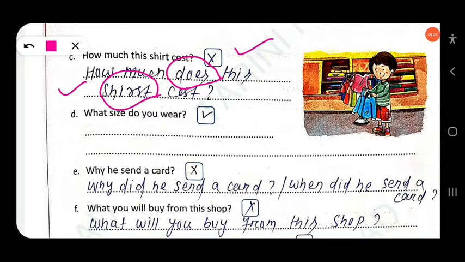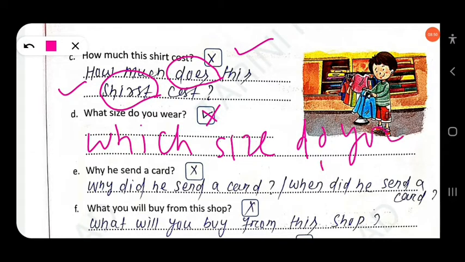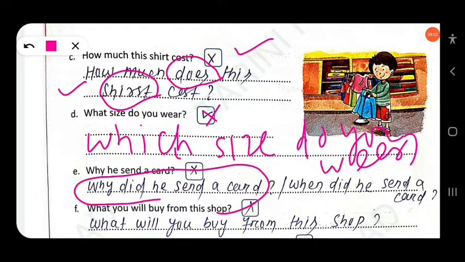Then next, what size do you wear? So you can also use which size. Okay, which size? Okay, do you wear? Clear? Then next, why he sent a card? This is wrong. Why did he send a card? Okay, so this will be more appropriate. Why did he send? You can also use WH word.